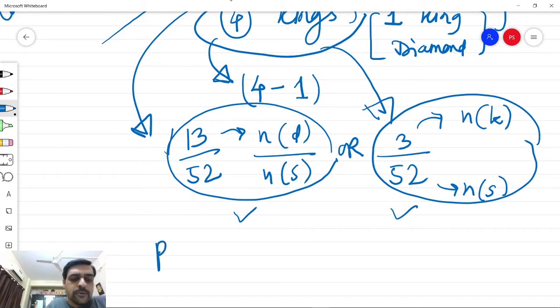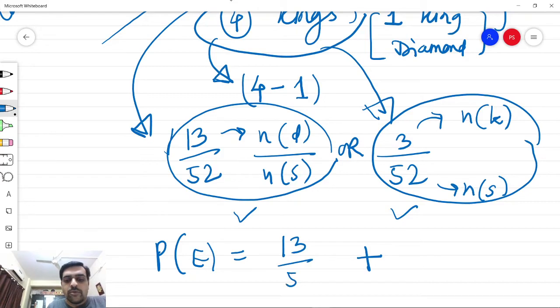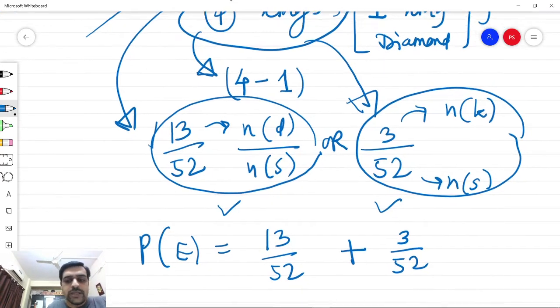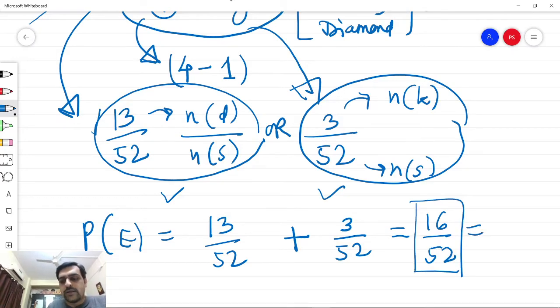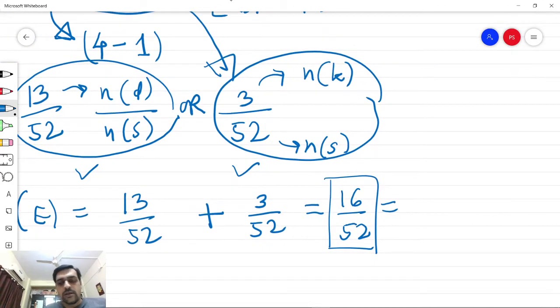So the total probability of this event is the addition of the probabilities of individual events, that is 13 by 52 plus 3 by 52, which comes out to be equal to 16 by 52. Now usually we reduce this answer to the ratio containing the smallest possible integers.